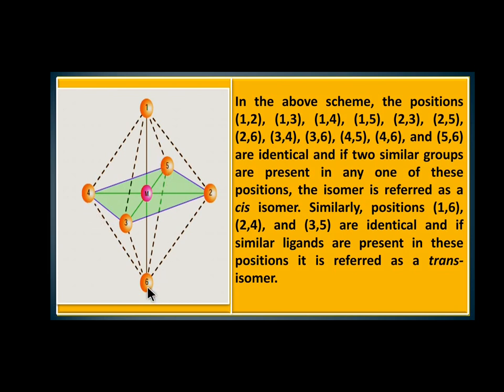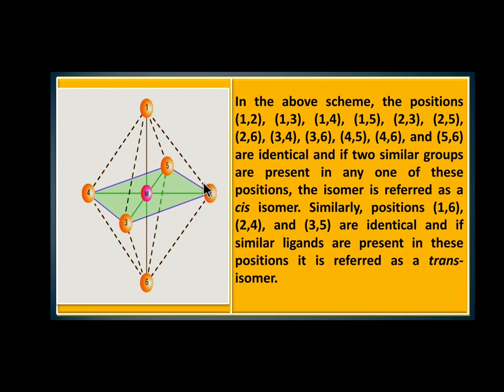The center is for the central metal. In the above scheme, the positions 1, 2 are on the same side.